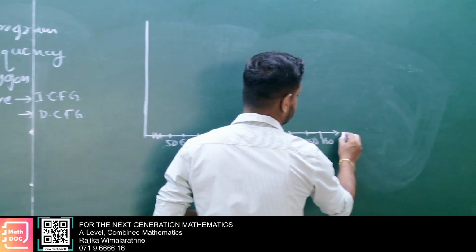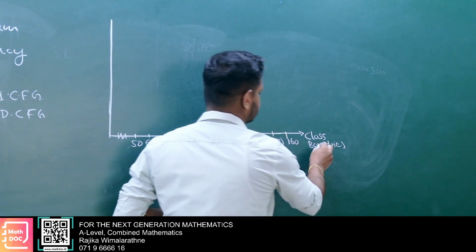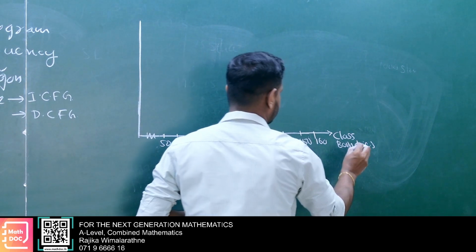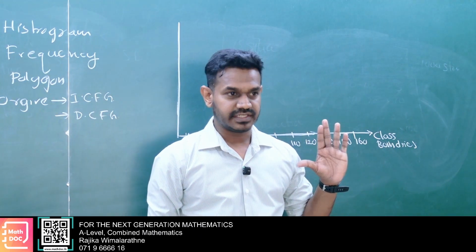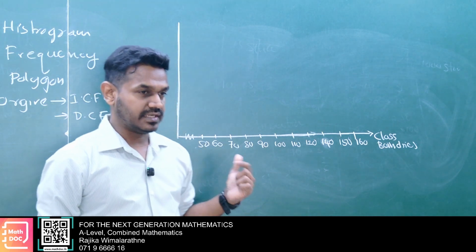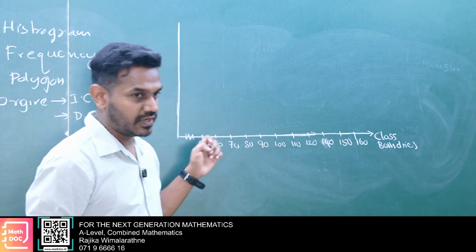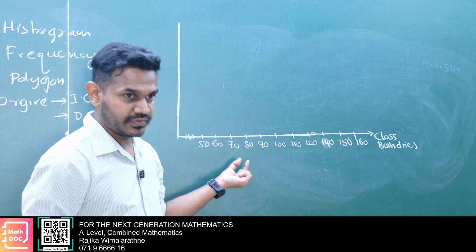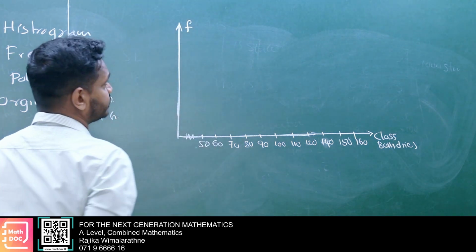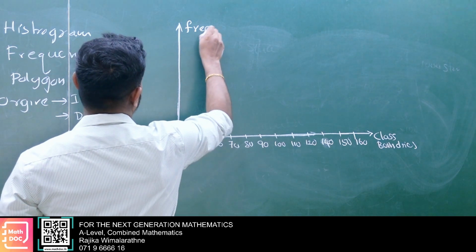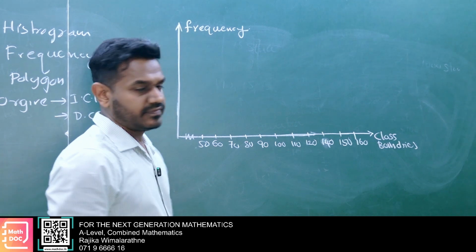This is class boundaries. You have to consider class boundaries, not class intervals. But in this example, class intervals and class boundaries are both the same. When sketching a histogram, we have to consider class boundaries. We can't put any gap here, okay? Here this will be frequency. We sketch only one graph.